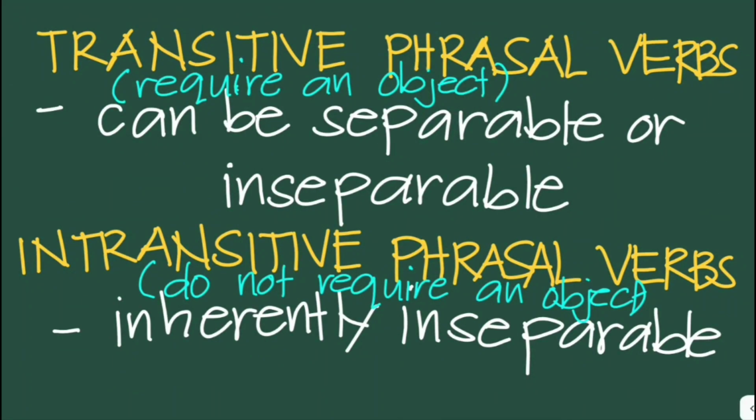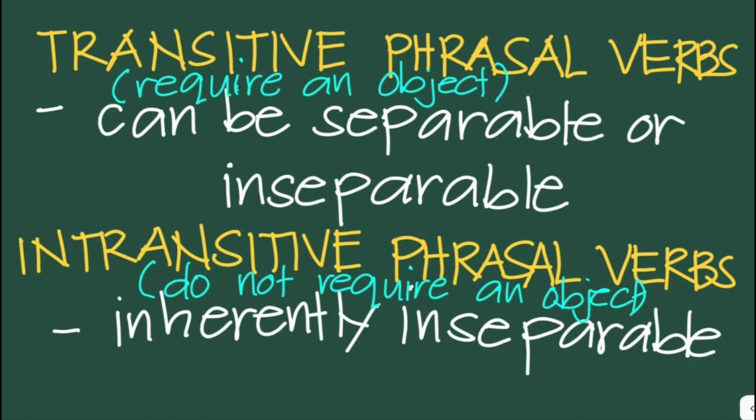To summarize, transitive phrasal verbs are those phrasal verbs that require an object and can be separable or inseparable, which means you can insert the object in between the verb and the particle, or you can put the object at the end, after the verb and particle.